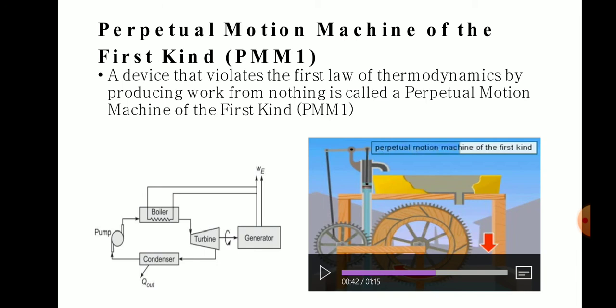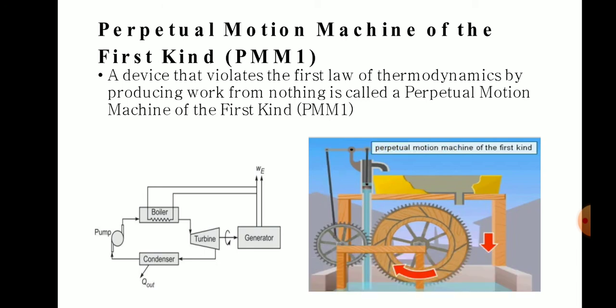Okay, this is another example of a perpetual motion machine. Here we have two wheels. One wheel operates the pump, and the other wheel is operated by water from the upper elevation. The pump is operated by a smaller wheel. The pump pumps water from the lower reservoir to the higher reservoir. And then the bigger wheel, which is called the turbine, is rotated by the water from the top reservoir.